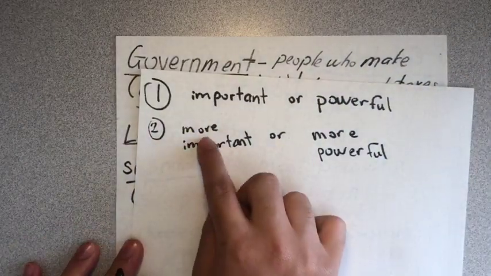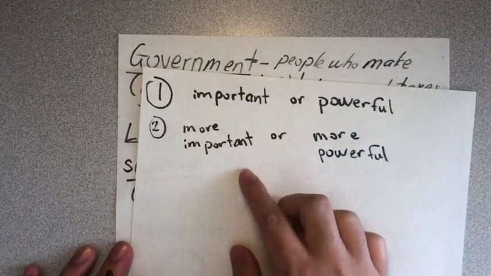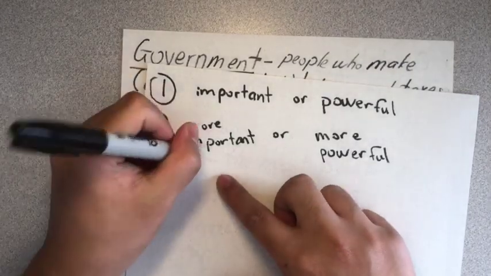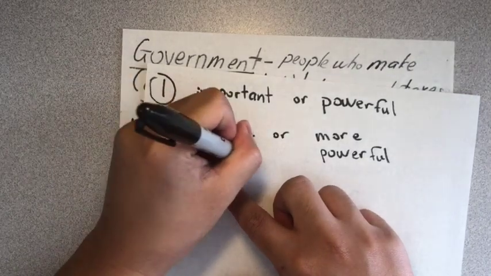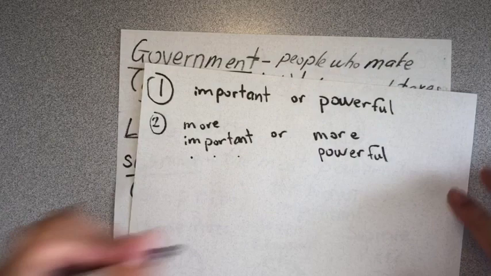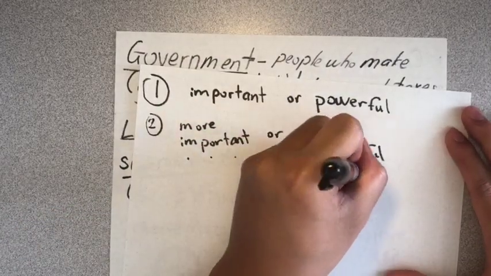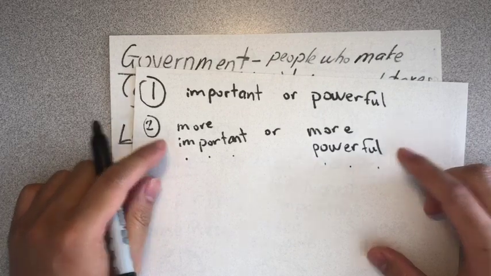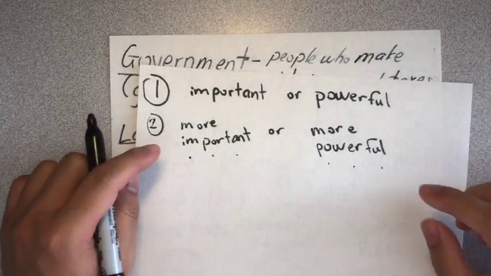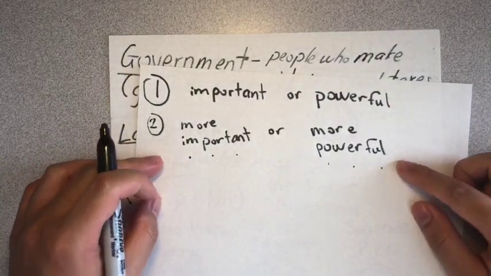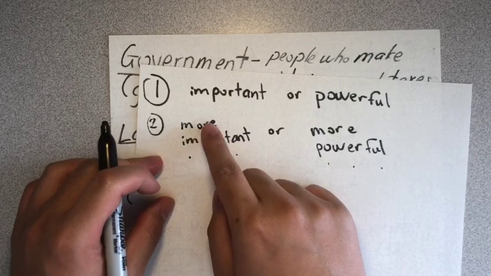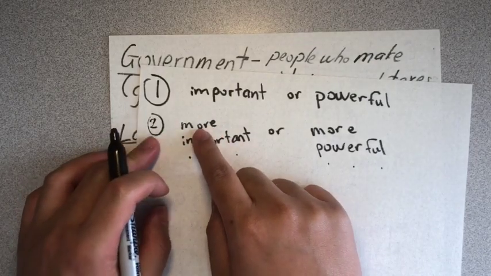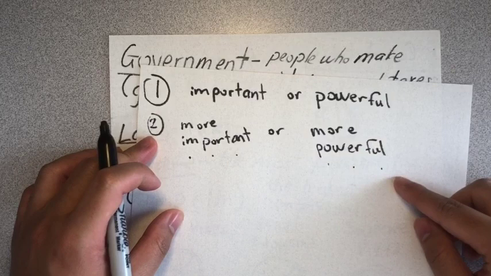The reason we say more is because important has 3 syllables. Important. Powerful. These adjectives have 3 syllables. Because they have more than 1 syllable, we say more. If we compare two things, we say more important, more powerful.